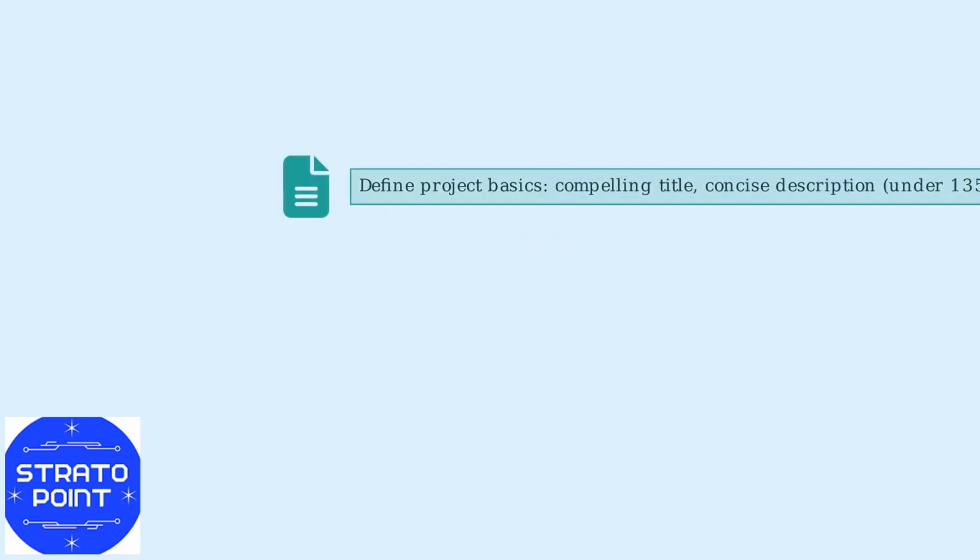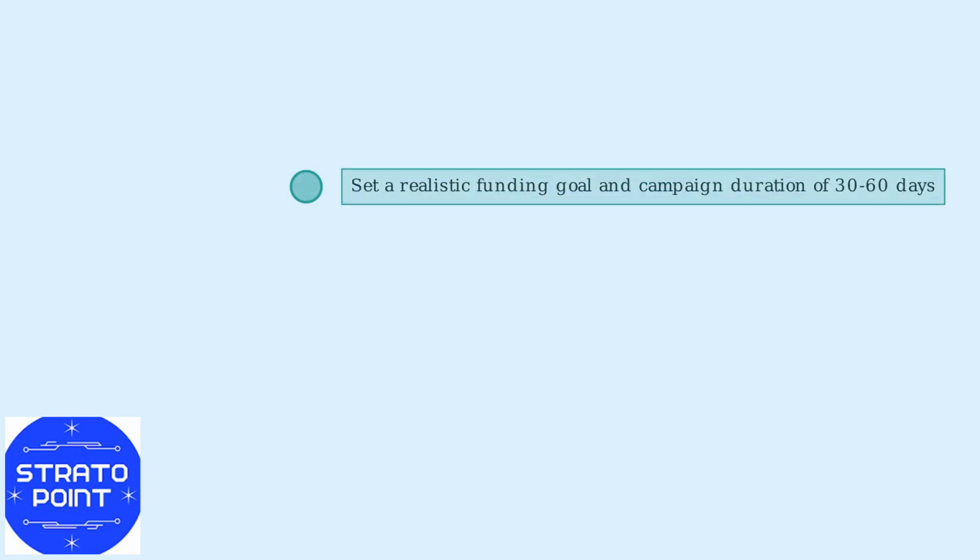Next, define your project basics with a compelling title, a concise description under 135 characters, and choose a relevant category like tech or health. Set a realistic funding goal, such as an average of $50,000 for rewards campaigns, and choose a campaign duration between 30 and 60 days.